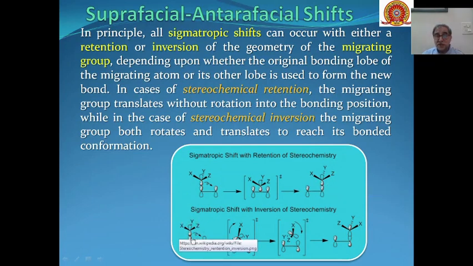Similarly, if this is the case, that here the group which is migrating gets rotated and it overlaps with rotation, then inversion of the stereochemistry will take place. Here the inversion of the geometry of the migrating group has taken place, that is why the product formed is with inversion of stereochemistry.